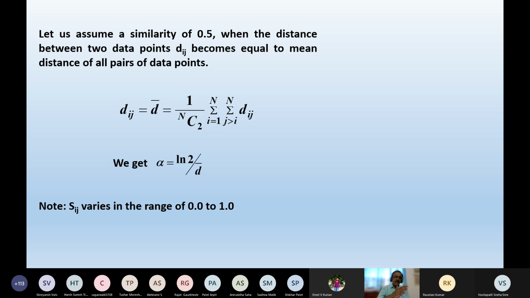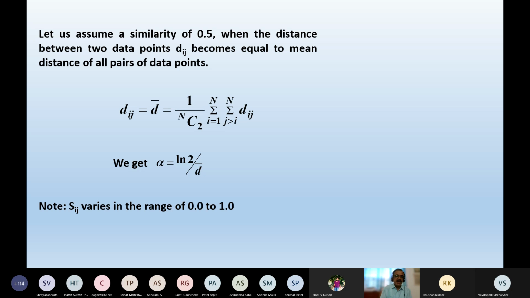Now, with respect to the principal diagonal, if I consider the bottom side data, or if I consider the top side data, my purpose will be solved because the distance between the two data points i and j is equal to the distance between the two data points j and i. So dij is equal to dji.